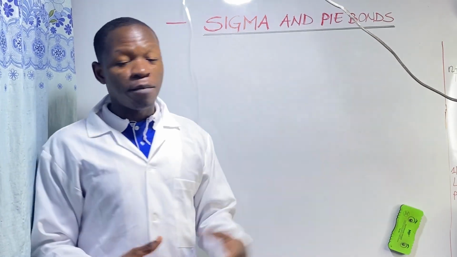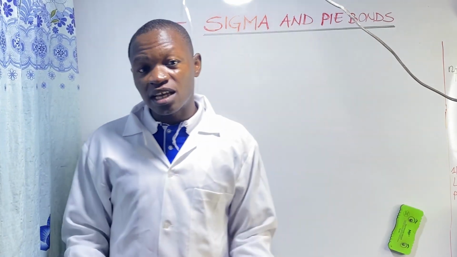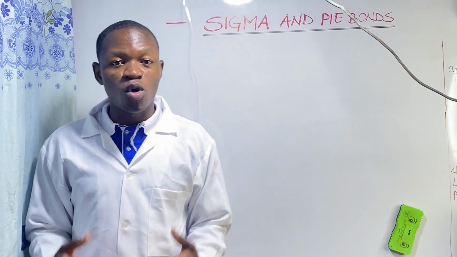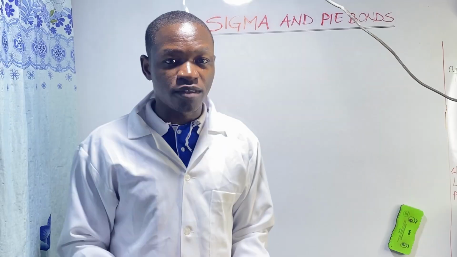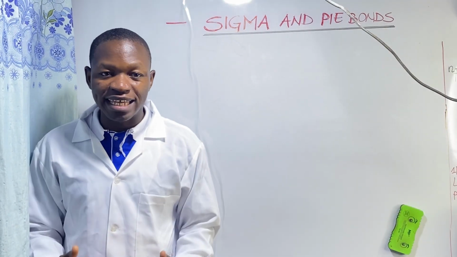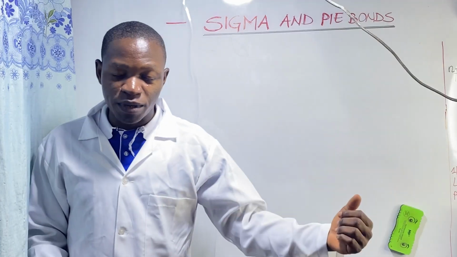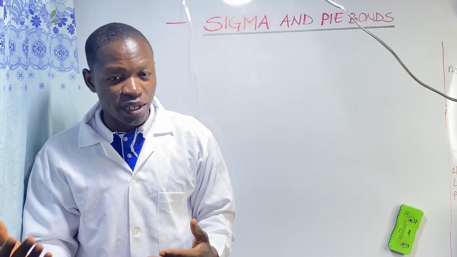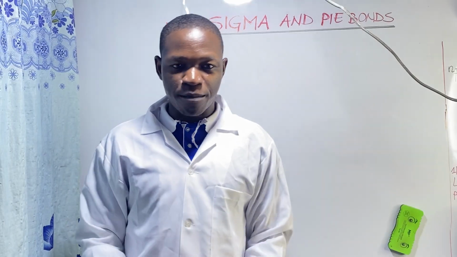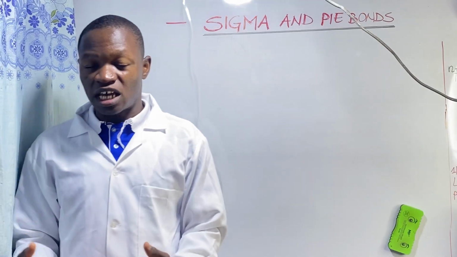Then the pi bond is a second type of covalent bond formed through the process of hybridization. And we said that a pi bond is formed only by lateral overlap, only by one method. And that method is what? The lateral overlap of 2 p orbitals. A p orbital overlaps laterally with another p orbital and they produce a pi bond. So in this lesson, we are going to draw a diagram to show how sigma and pi bonds are formed.